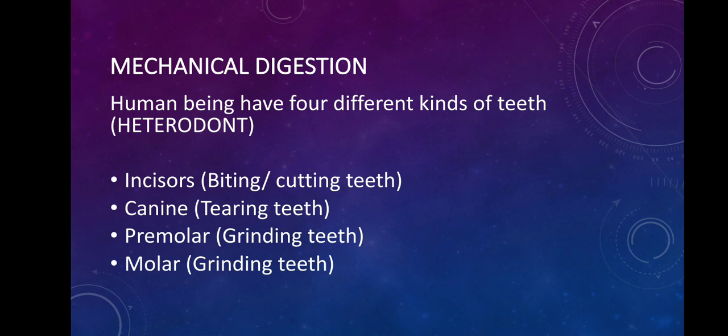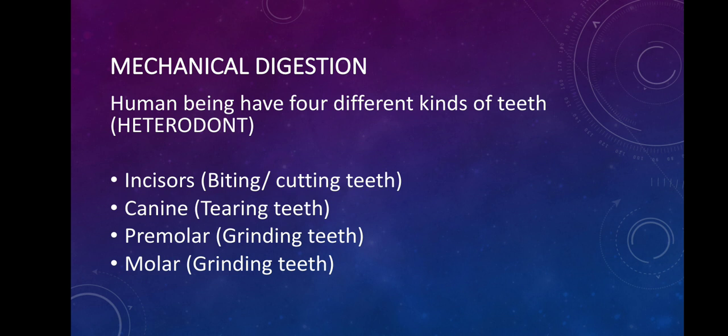And this type of dentition, where we have four different types of teeth, is known as heterodont. Hetero means different and don means teeth. Okay, now let's see what are the four different types of teeth which we have. So we have incisors, canine, premolar and the molar.